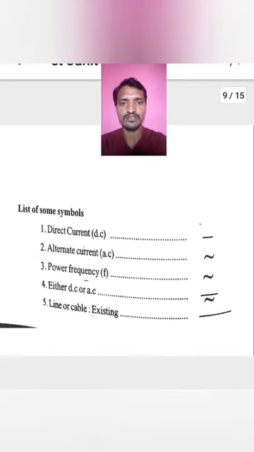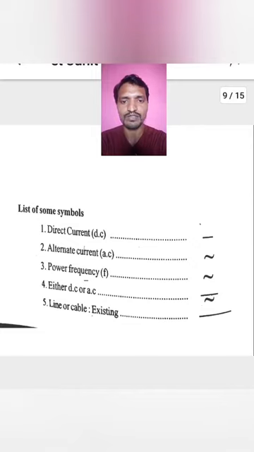For direct current we are using a small line segment. For alternate current AC we are using a sinusoidal symbol, and for power frequency we are using the same sinusoidal symbol for either DC or AC. For DC we are using a small line segment, and for AC again a sinusoidal symbol.